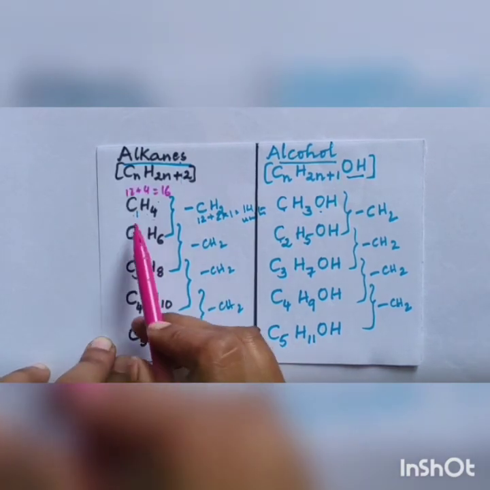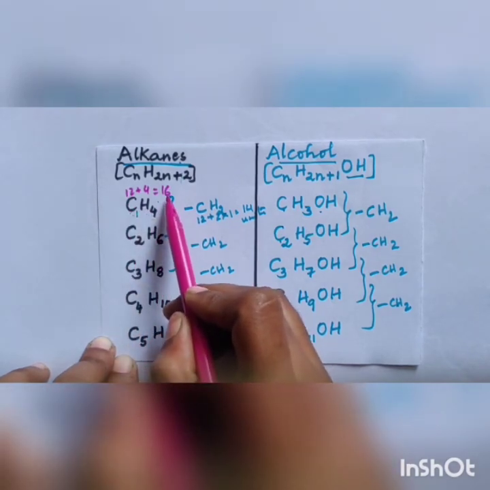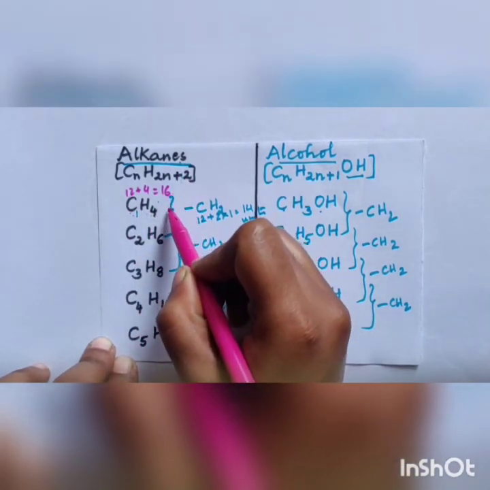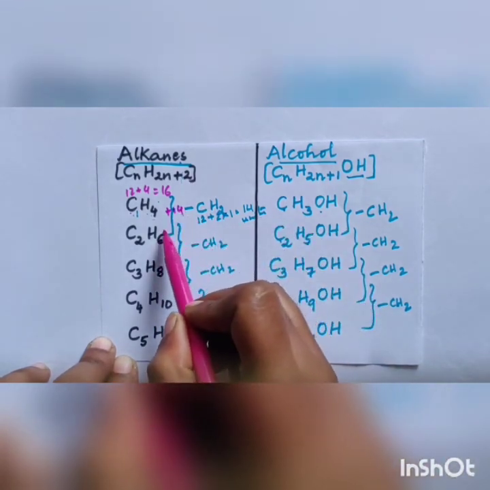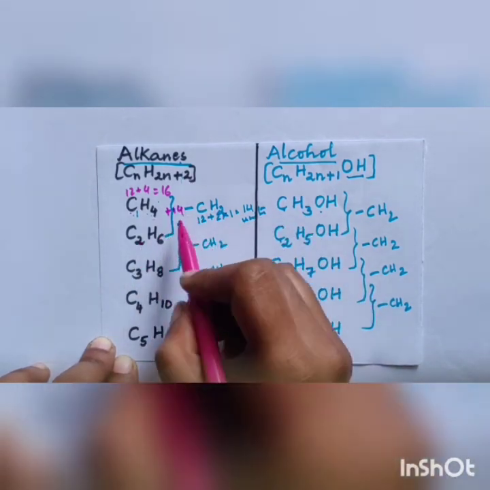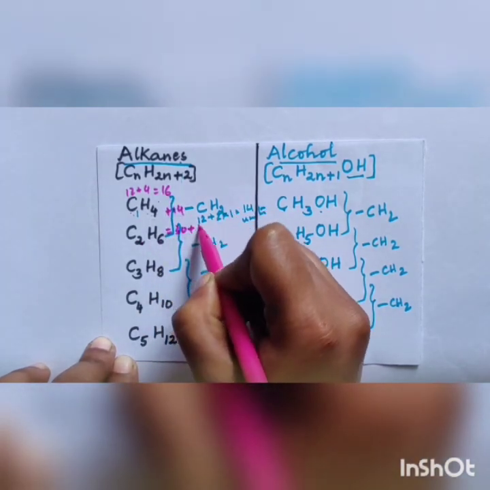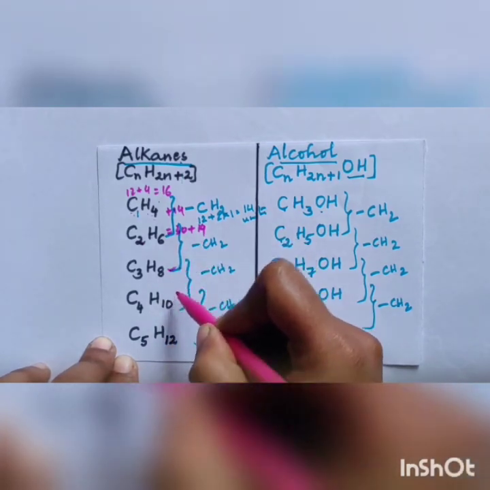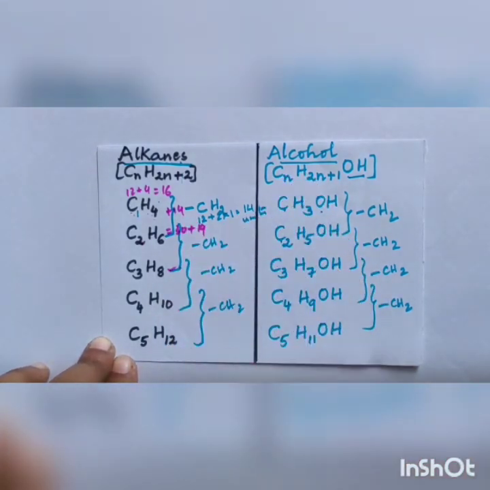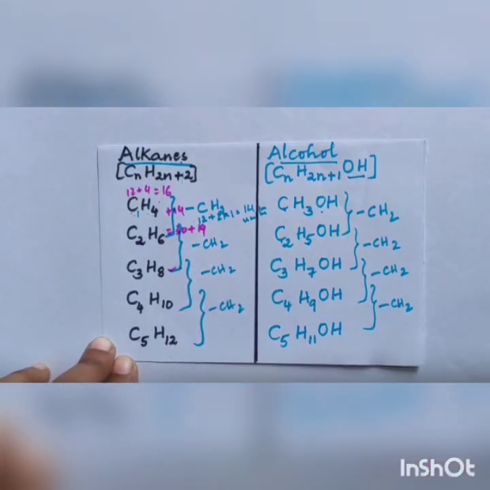If you look into the molecular weight of CH4, it is 12 plus 4, so it is 16. To that again add plus 14, so that will be the molecular weight of ethane. So 16 plus 14 is 30. Plus again add 14, that will be the molecular weight of the next one. Go on adding 14 units, and you will get the molecular weight of the next successive member.